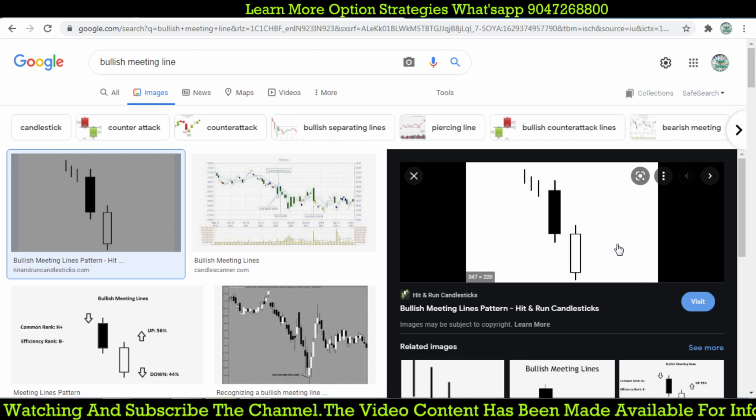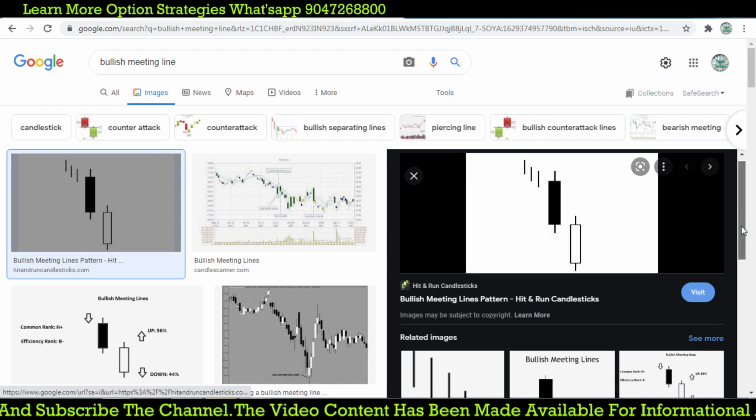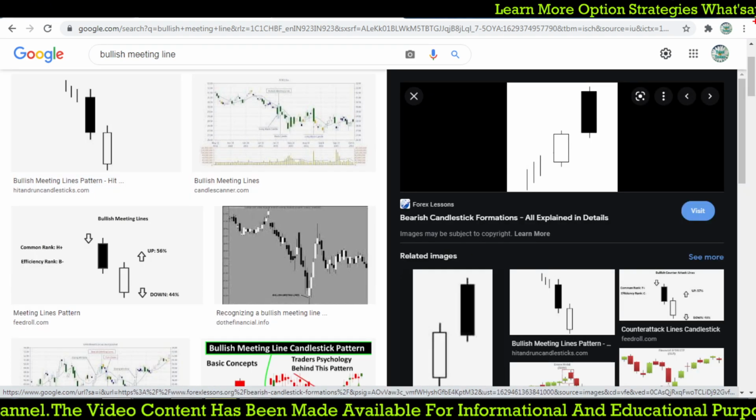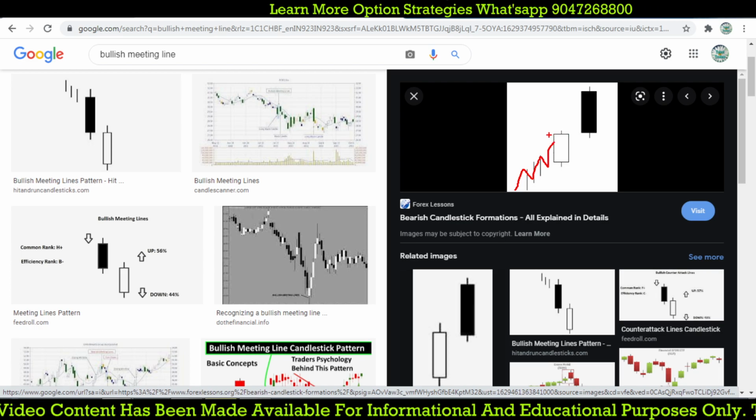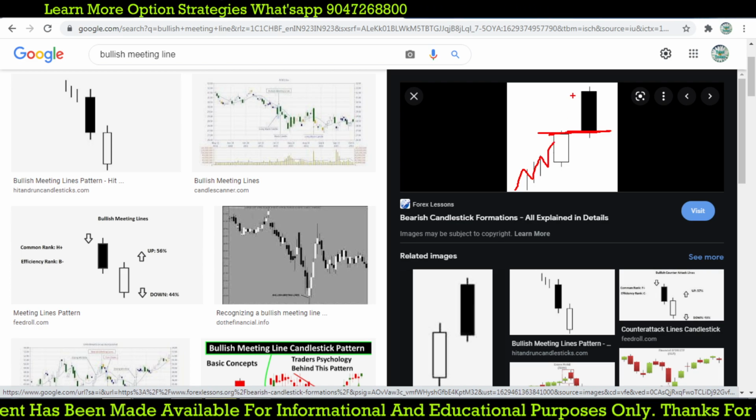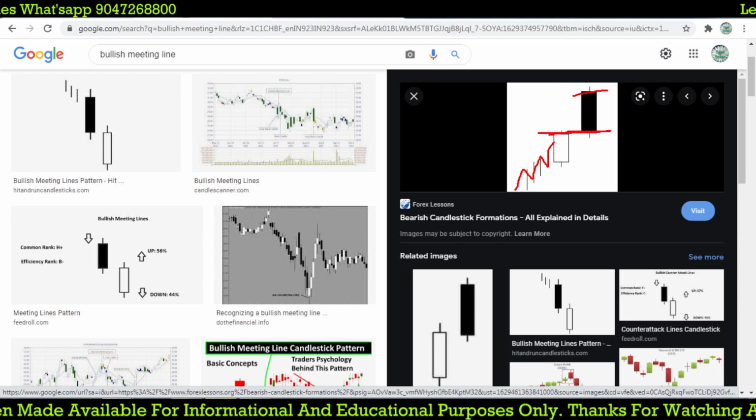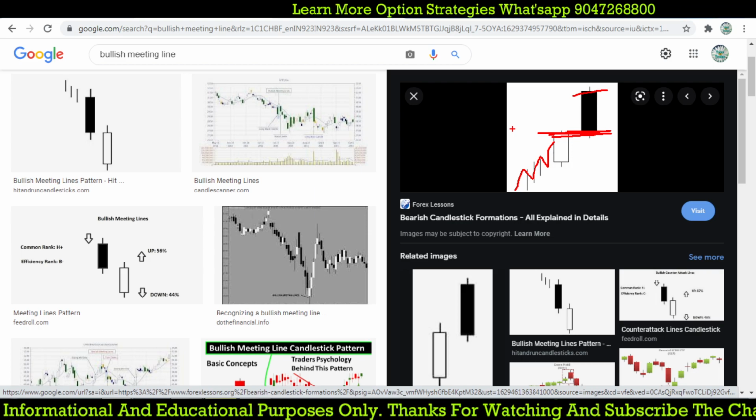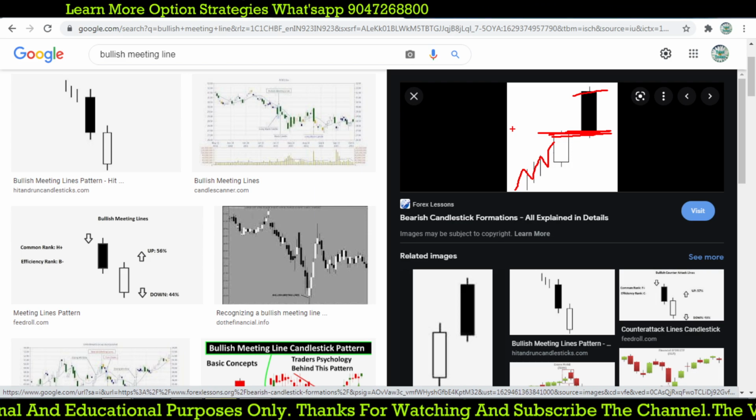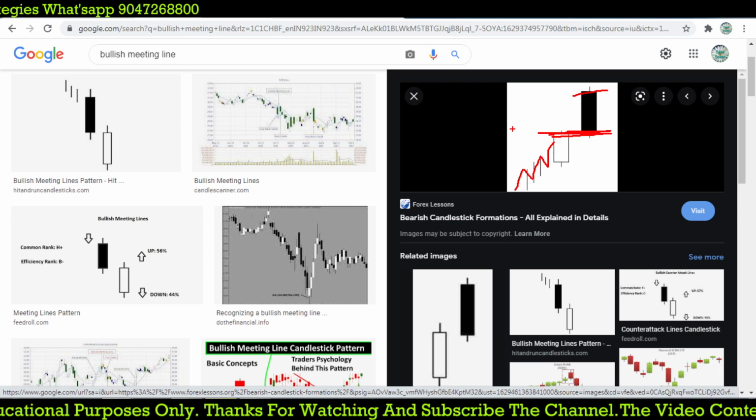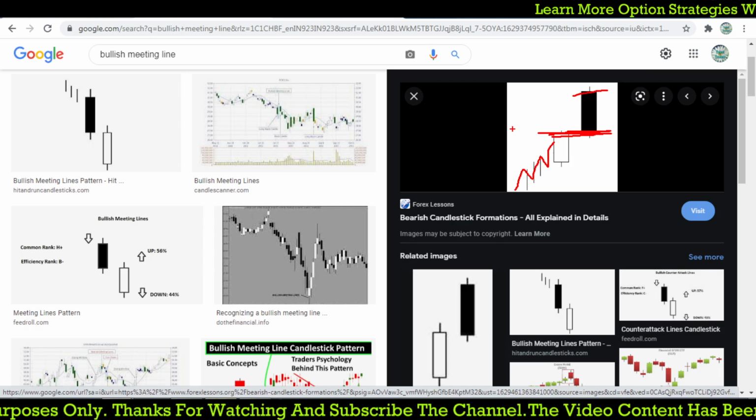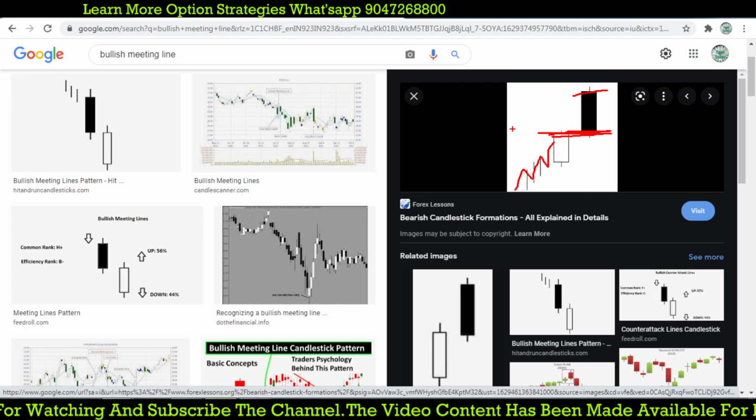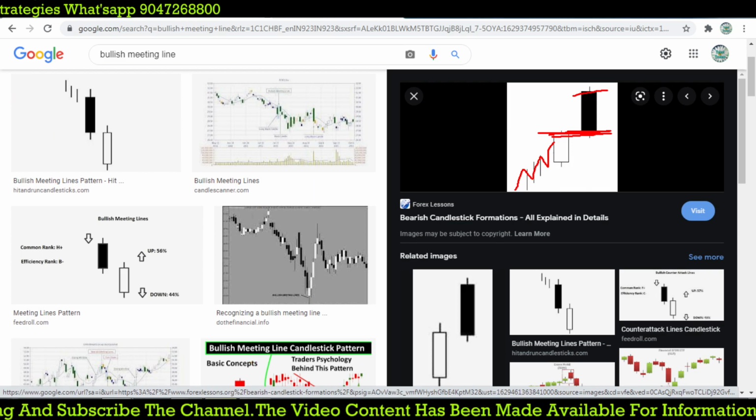And if you check the bearish meeting line, this is how it looks. Can you see the bearish meeting line? The previous trend is an uptrend and the market meets at a point, but the next day opens higher and closes at the same level. So today's close and yesterday's close are meeting at a point. That is called a meeting line, and it may be a bullish meeting line or a bearish meeting line. We will create a code for a bearish meeting line first.